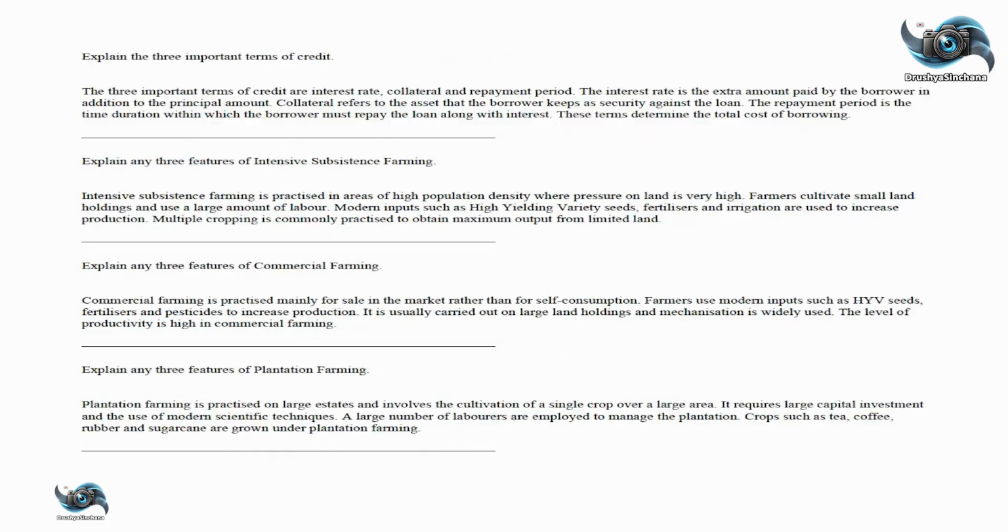Explain the 3 important terms of credit. The 3 important terms of credit are interest rate, collateral, and repayment period. The interest rate is the extra amount paid by the borrower in addition to the principal amount. Collateral refers to the asset that the borrower keeps as security against the loan. The repayment period is the time duration within which the borrower must repay the loan with interest. These terms determine the total cost of borrowing.